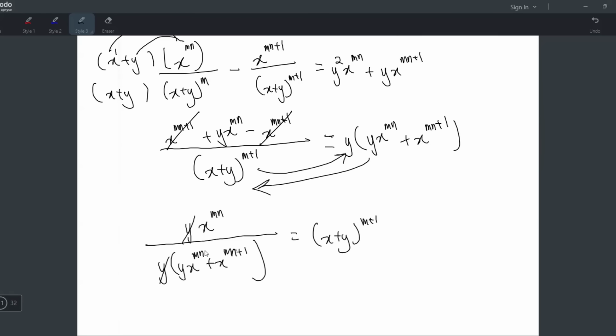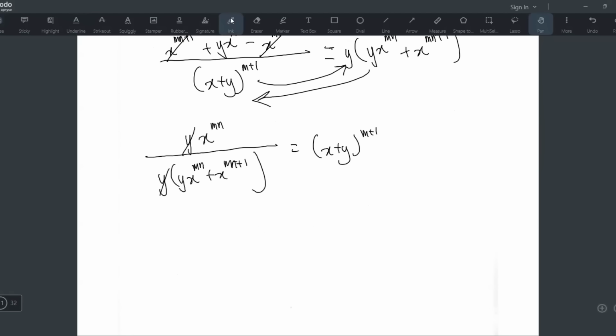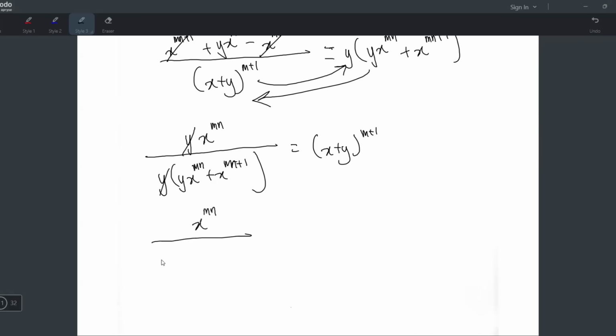Okay, but how to continue from here? Let's see. x power mn, x power mn. Wait, can I factorize? Okay, this one I give up already. This one really cannot do anything. But I feel like here I can do something with this. I feel like I can factorize out the x power mn. Right, you see, both these terms can divide by x power mn, right? And it's good to divide because you can cut with the top. So what I'm gonna do is I will write the x power mn, and here I'm gonna factorize out the x power mn. So you will be left with y, and here you will be left with x actually.